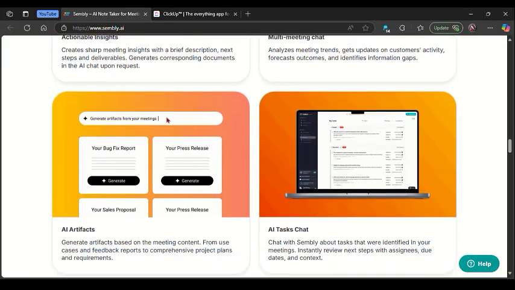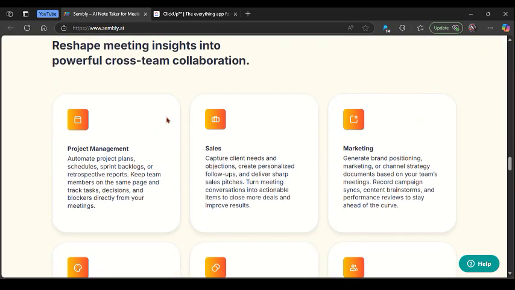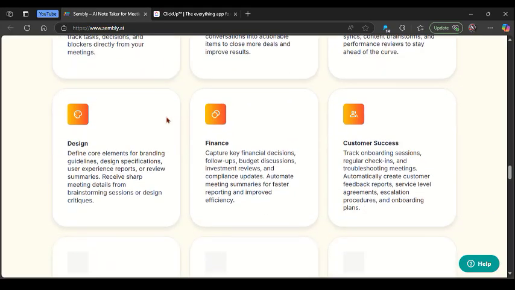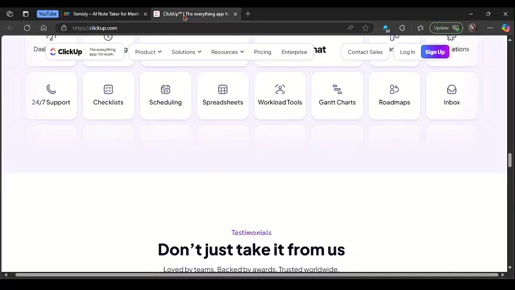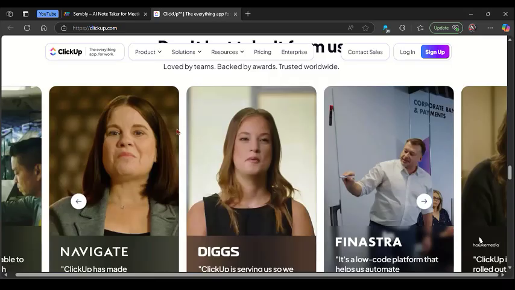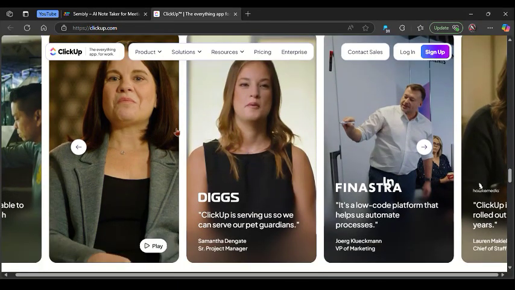Sembly is also strong at converting conversations into structured insights and integrates with popular productivity tools like Slack and Trello. However, it focuses mainly on meeting-related tasks and doesn't replace broader project or task management tools.